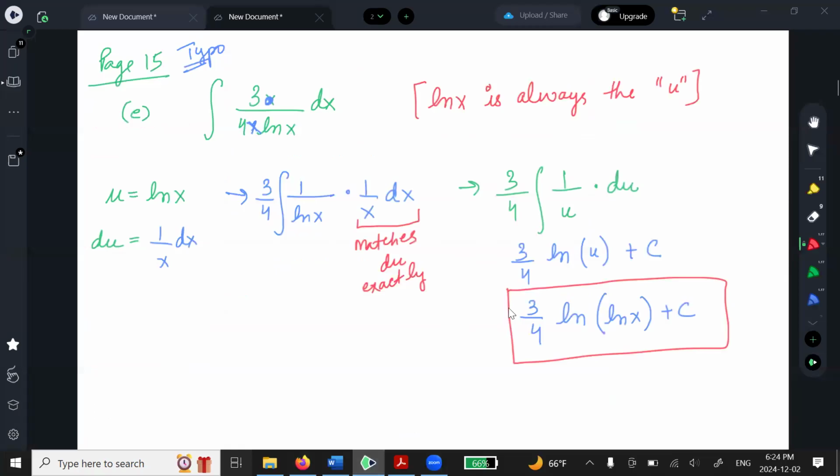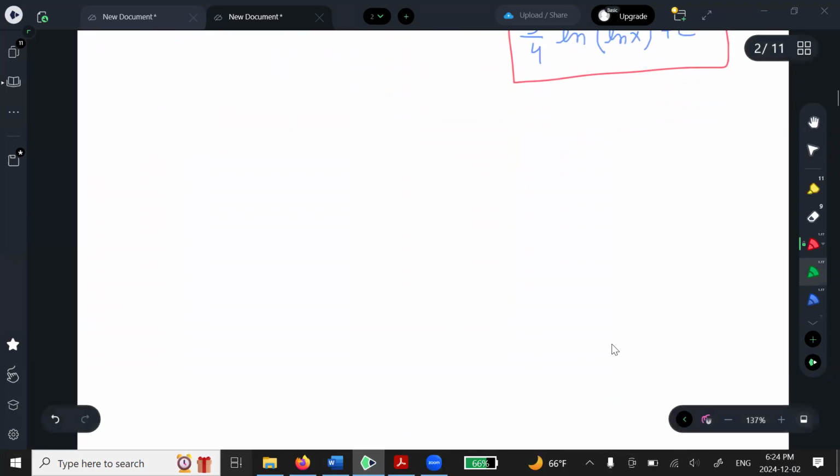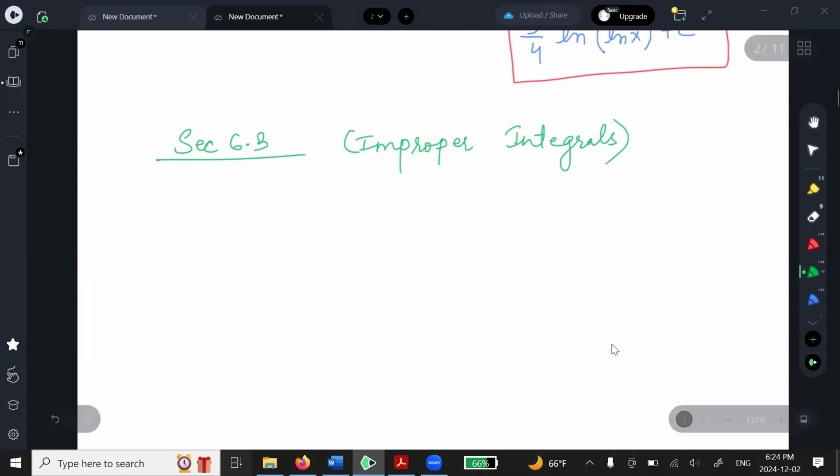Now move on to convergent and divergent integrals. So this is section 6.3. These are the improper integrals. Now this is difficult because you have to use a lot of background. You have to use the limits information, and there are things I want you to memorize for this section.